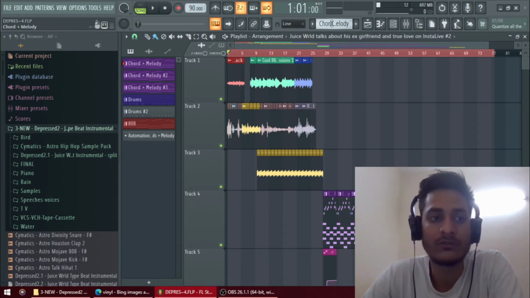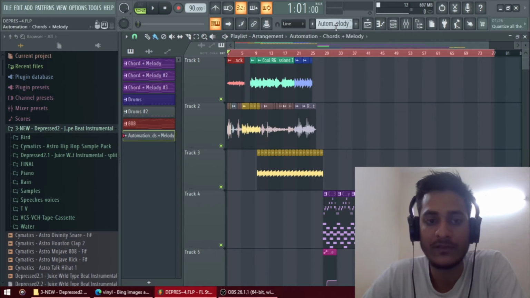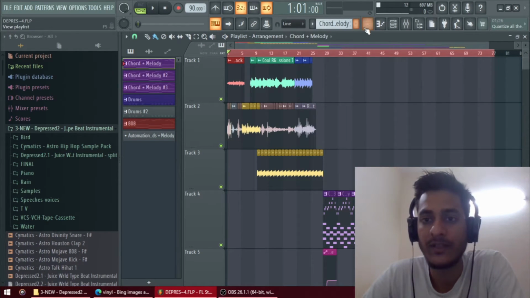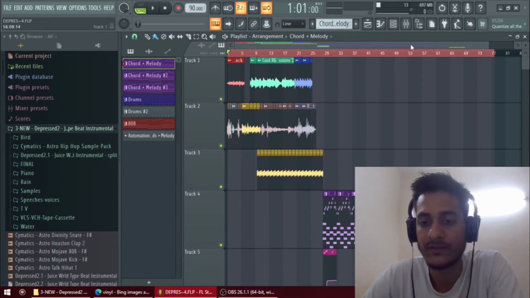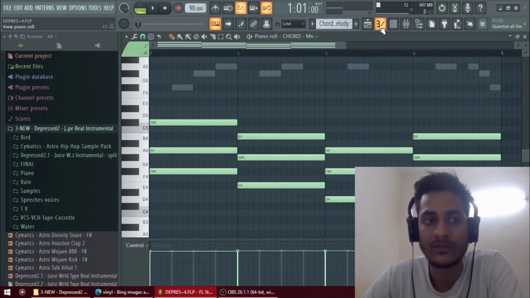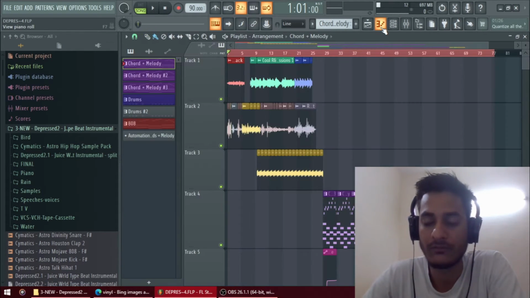And this is the most important part, the pattern. If I hover over it, you can see this part is moving. These are all the patterns, and you can create as many different patterns as you want. And this is the playlist. This is the actual playlist, and this is the piano roll, where you make whatever melodies you want.